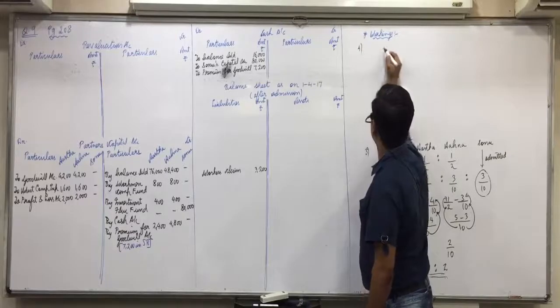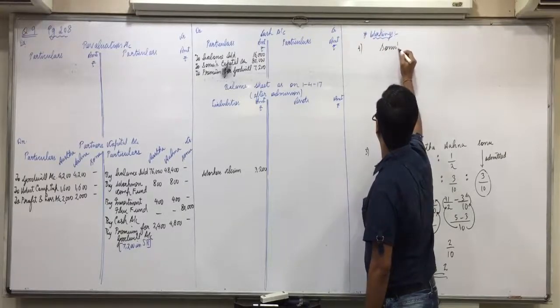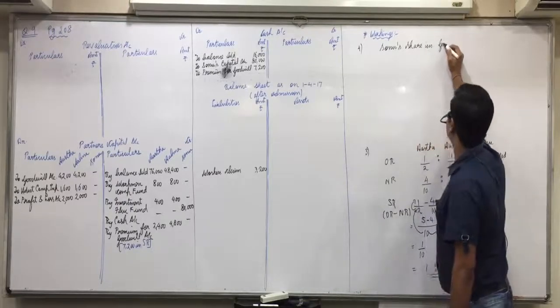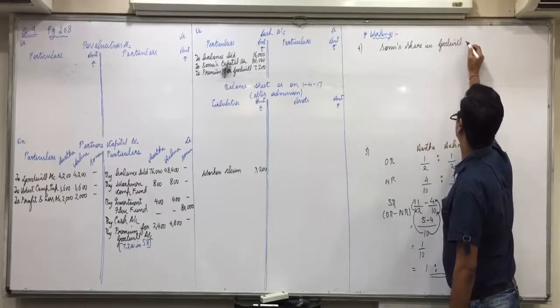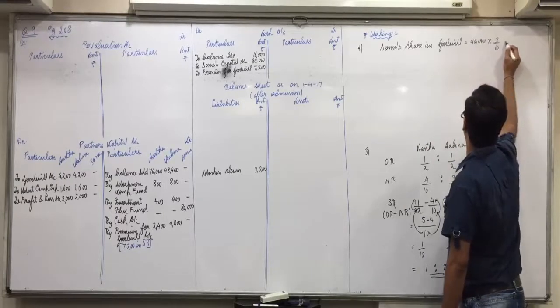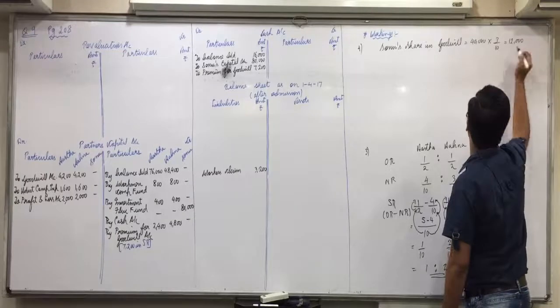First show Sonu's share in goodwill, which is 40,000 into 3 by 10, 12,000.